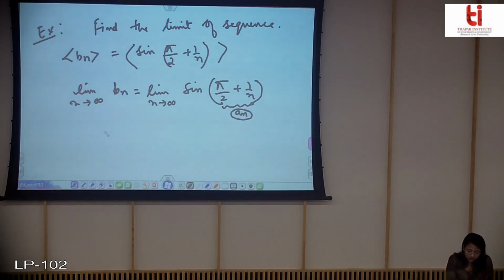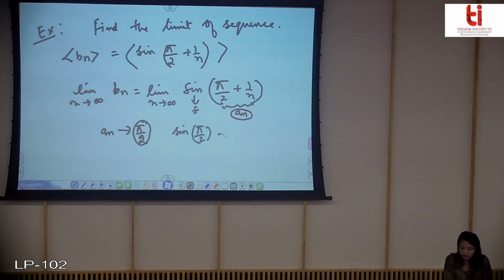You can see that the sequence an will converge to pi by 2. Now we have to see whether f of pi by 2 is continuous and defined or not. In this case my f is the sine function. So I see that sine of pi by 2 is continuous and it is well defined.